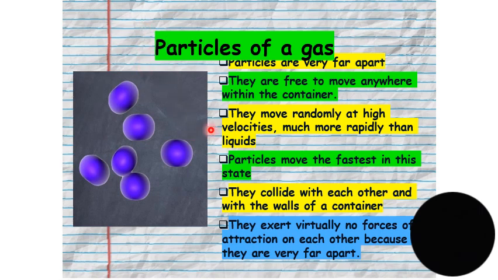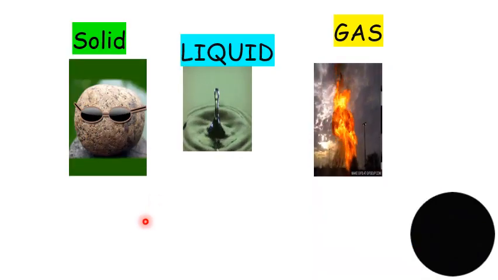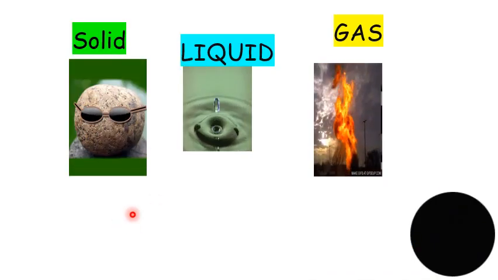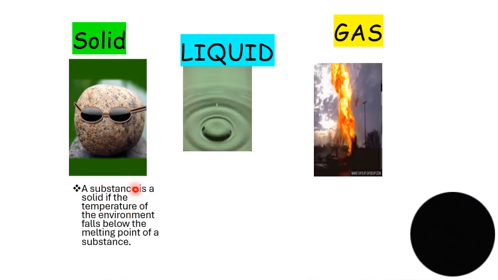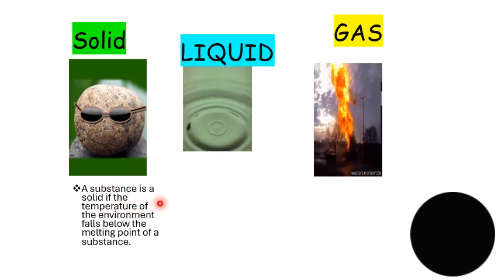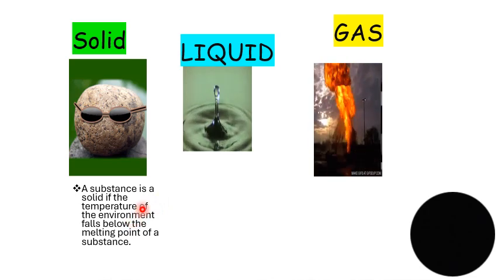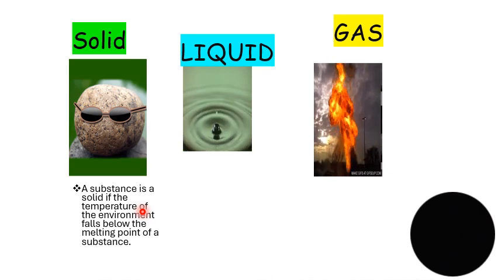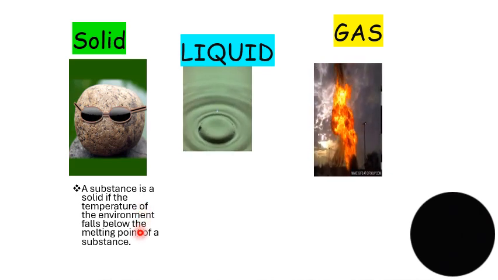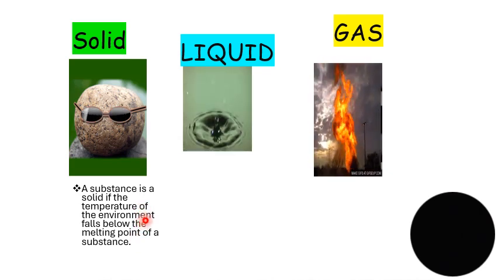Another thing to notice is that there are virtually no forces of attraction between the gas particles, hence the reason why they are very far apart. So how do we know if a substance is a solid, a liquid, or a gas? A substance is a solid if the temperature of the environment falls below the melting point of the substance, because we know the melting point is the point at which the substance turns into a liquid. So if it falls below the melting point, that means that substance has to be a solid.